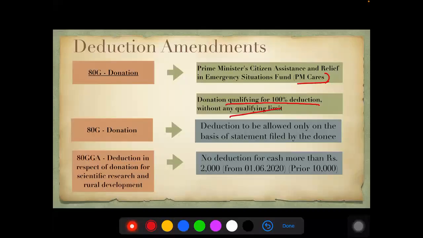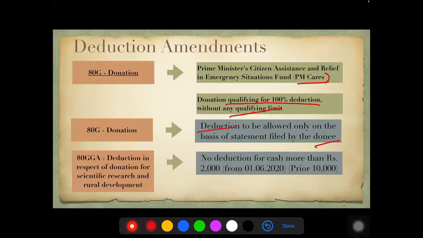Without qualifying. So if there are 4 categories as far as 80G is concerned: 100% without any qualifying limit, 50% without any qualifying limit, and 100% and 50% with a qualifying limit. Also, based on the statement filed by the donee, not the one who is receiving the donation, they should file a statement. Based on that statement, they will be getting deduction. This is about your 80G.